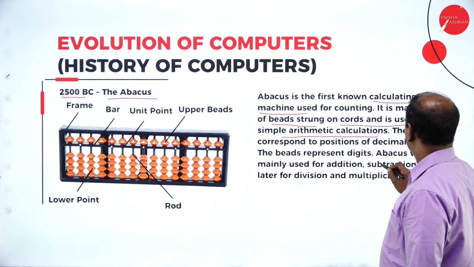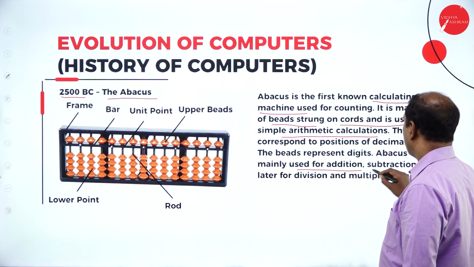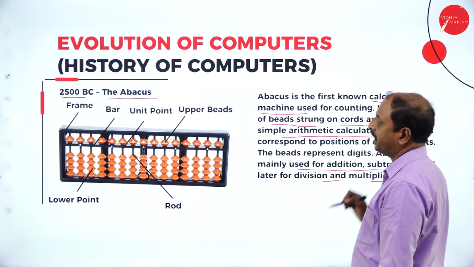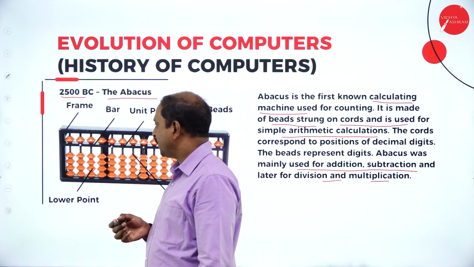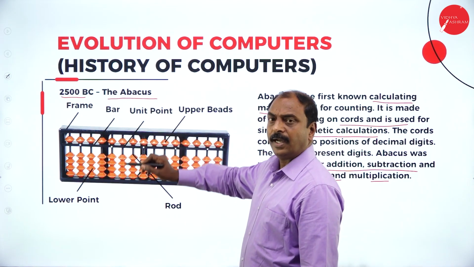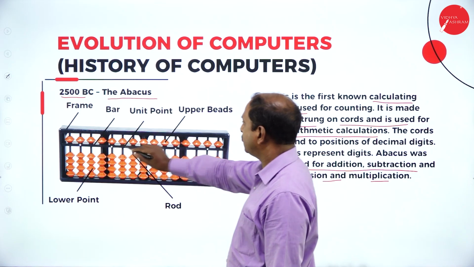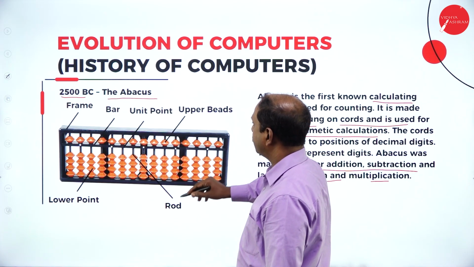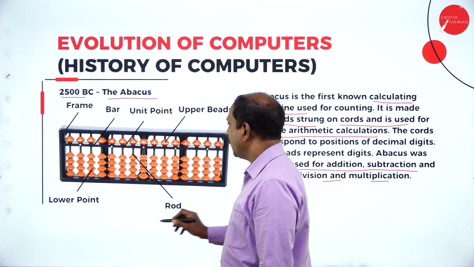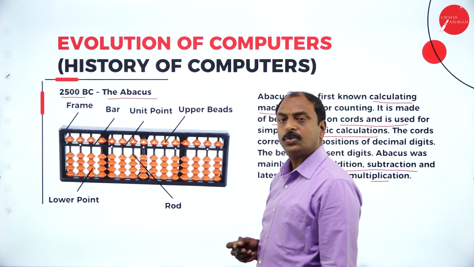The abacus was mainly used for addition and subtraction, later for division and multiplication. If you look at the diagram here, it has a frame, called a wooden frame. Inside that we have bars. These are the different units, a unit point, and these are upper beads and lower beads, and this is the center rod to hold the beads.